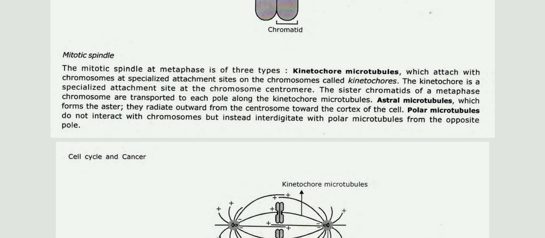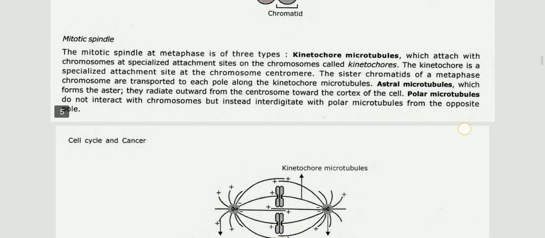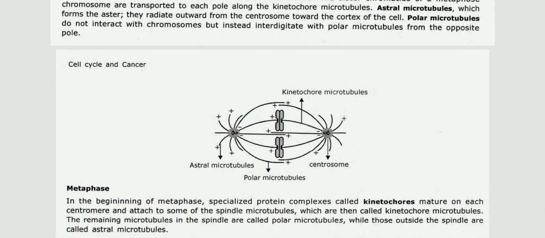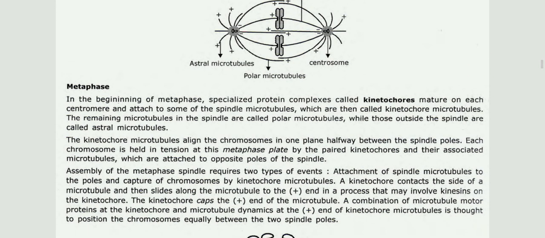Polar microtubules do not interact with chromosomes but instead interdigitate with polar microtubules from the opposite pole. Then kinetochore microtubule is there, astral microtubule is there, centrosome is there, polar microtubules are there.